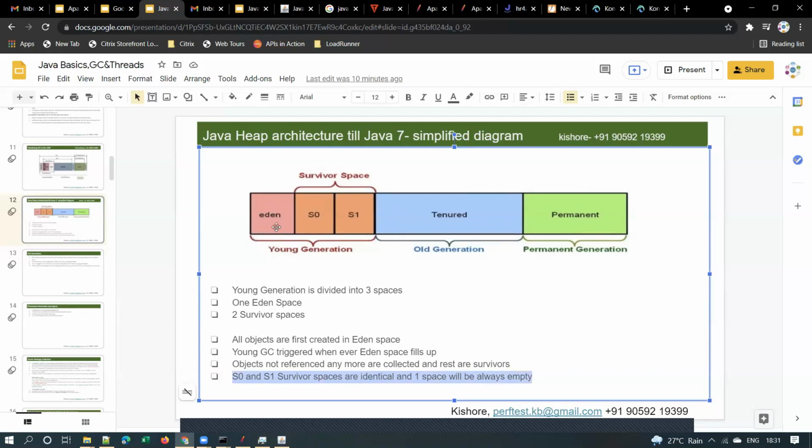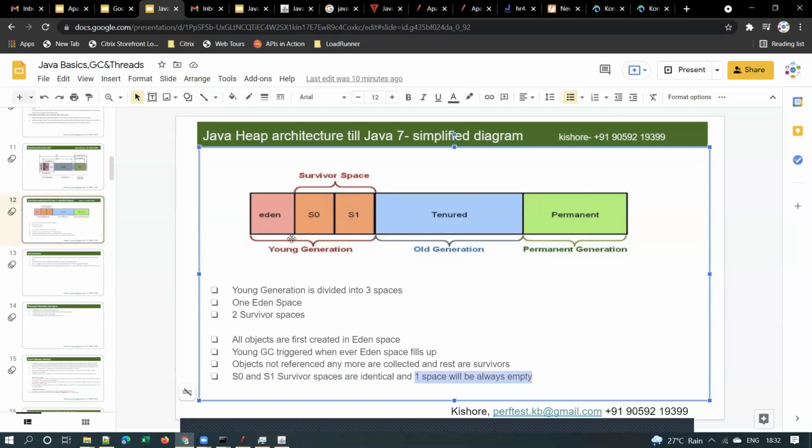Objects which are still in use will be moved to survivor space. First they will be moved to S0. Once S0 is full, then again, whenever garbage collection happens, unwanted objects will be removed, and objects which are still in use will be moved to S1. So S0 and S1 are identical, and one survivor space will always be empty.